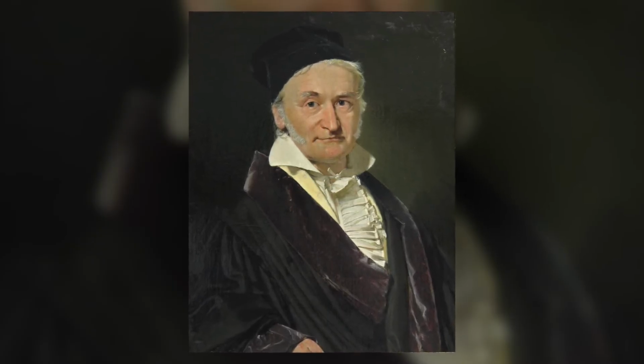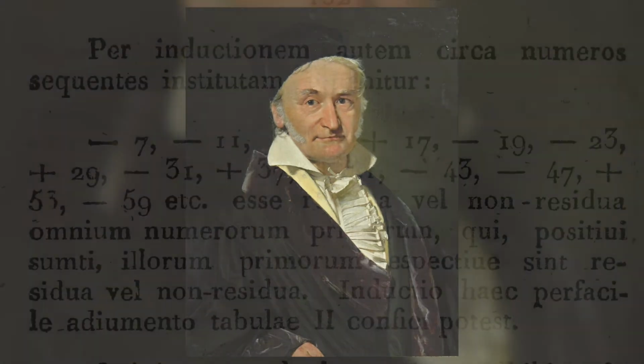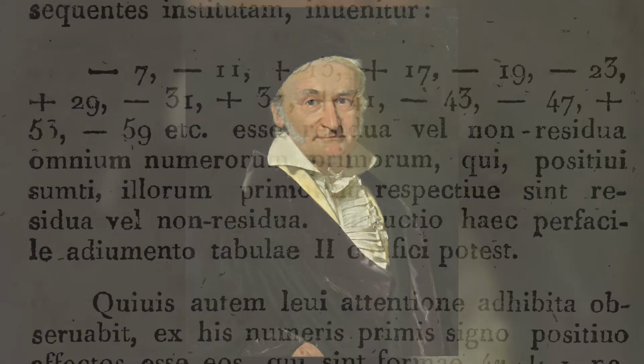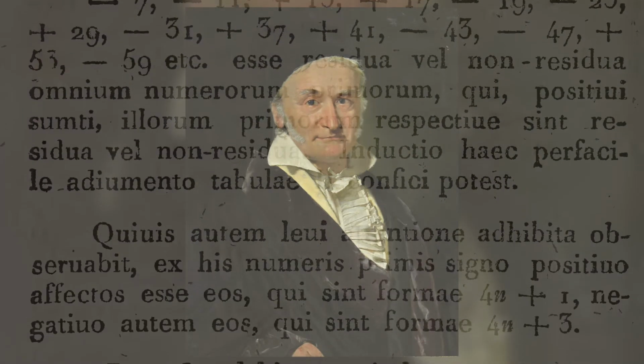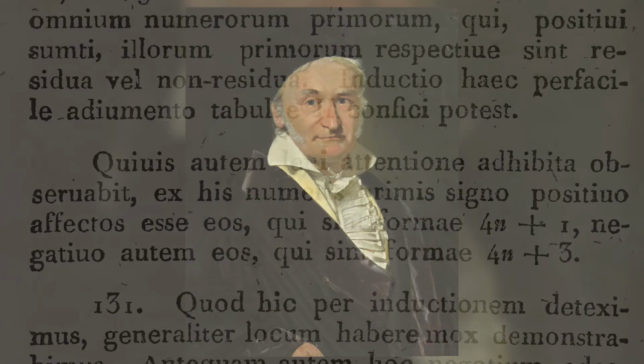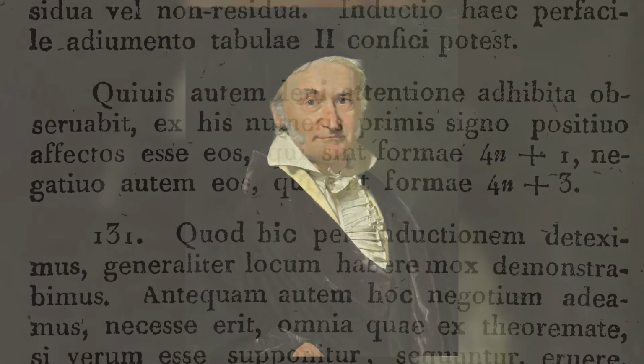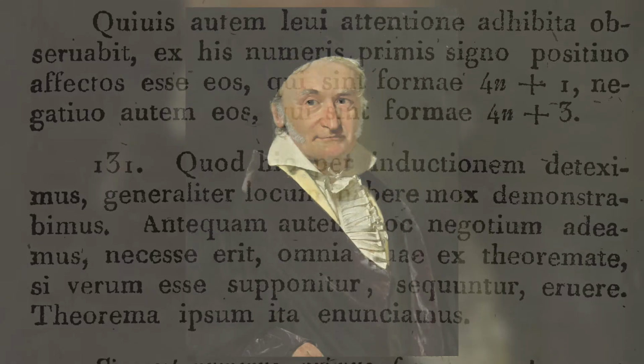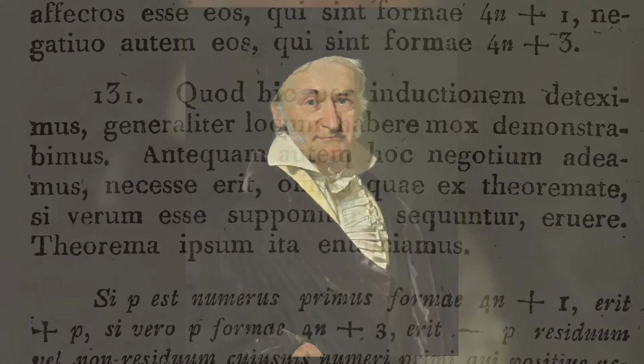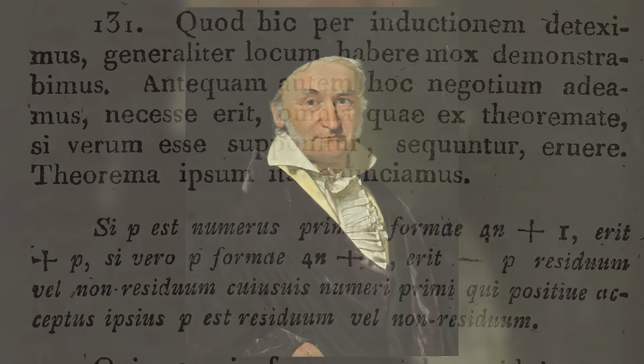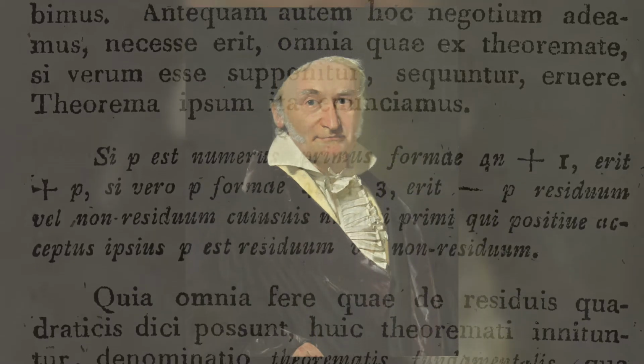Gauss's law of quadratic reciprocity is really the first non-trivial example of the Langlands program. It's also the reason why the word reciprocity is used for the general conjecture, even though Diophantine equations and automorphic forms don't look anything alike, except in a few exceptional cases.